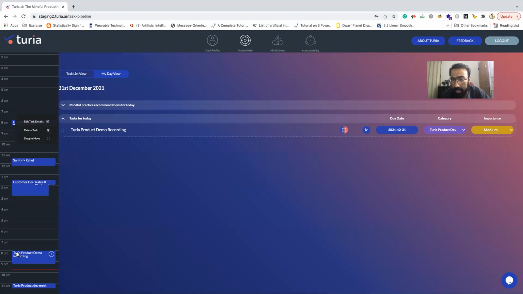But let's say I drag and drop this task and it gets scheduled in my calendar. It's integrated with the Google Calendar, so you will see a notification on your mobile application whenever the time is there, and you can also see this task in your Google Calendar on your phone or your laptop, right? So now this is the first step. This is the first pillar.